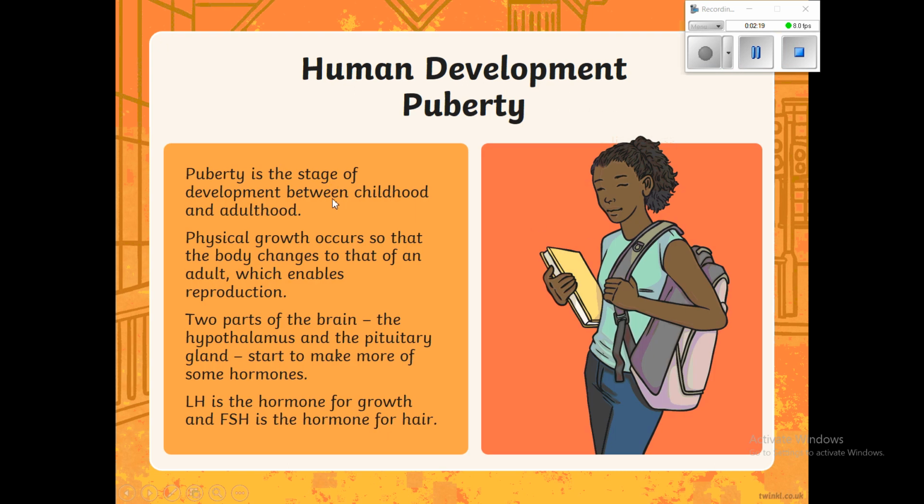So puberty is the stage of development between childhood and adulthood. Physical growth occurs so that the body changes to that of an adult, which enables reproduction. Two parts of the brain, the hypothalamus and the pituitary gland, start to make more of some hormones. LH is the hormone for growth, and FSH is the hormone for hair. So there are parts in your brain that begin to release hormones when your body gets to a certain stage, and these hormones create changes. For example, growth, and growth of hair.